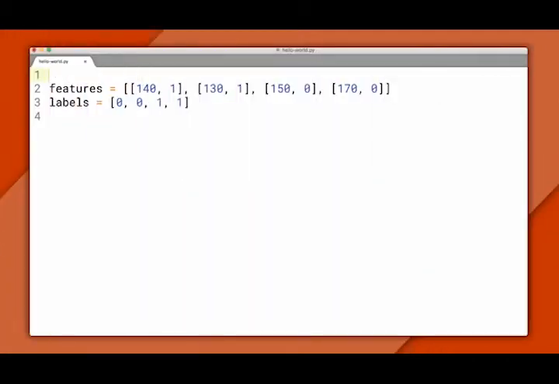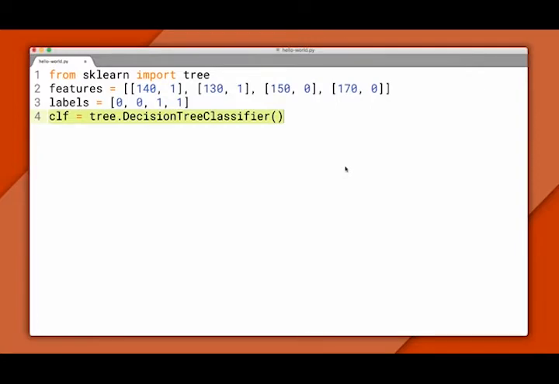I'm going to import the tree, then on line 4 of our script, we'll create the classifier. At this point, it's just an empty box of rules. It doesn't know anything about apples and oranges yet. To train it, we'll need a learning algorithm. If a classifier is a box of rules, then you can think of the learning algorithm as the procedure that creates them. It does that by finding patterns in your training data.